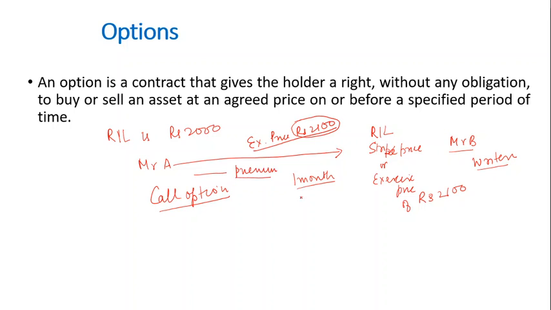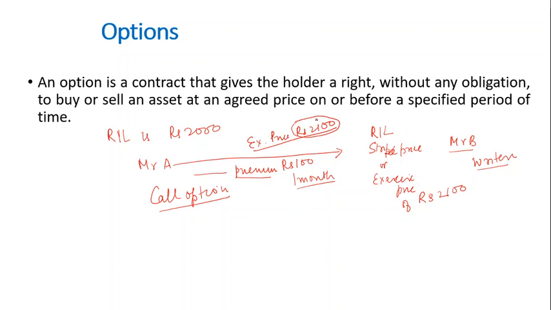So Mr. A will pay a certain premium right now to Mr. B, and by paying this premium he has got an option. Let's assume the premium he pays for this is rupees 100 per share. So by paying rupees 100 per share right now to Mr. B, Mr. A has an option that after 1 month Mr. A can purchase the Reliance share at rupees 2100.